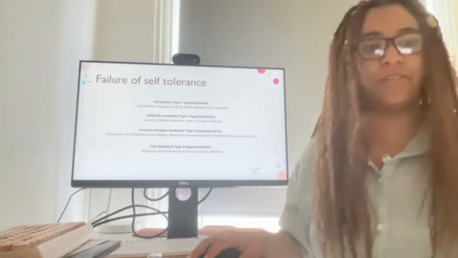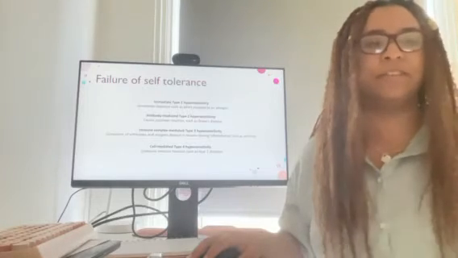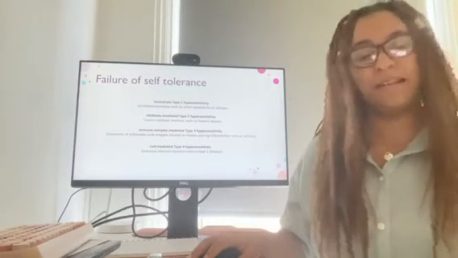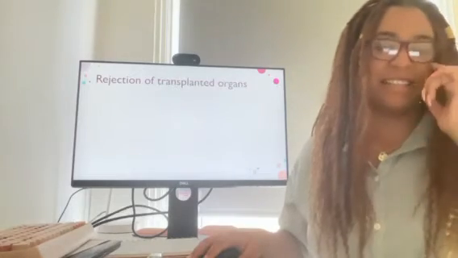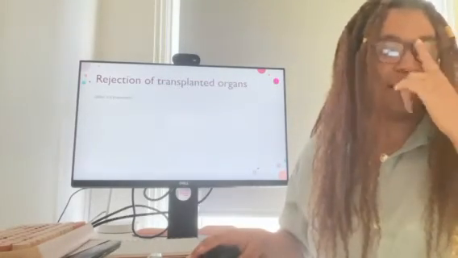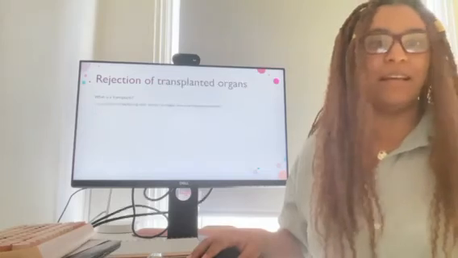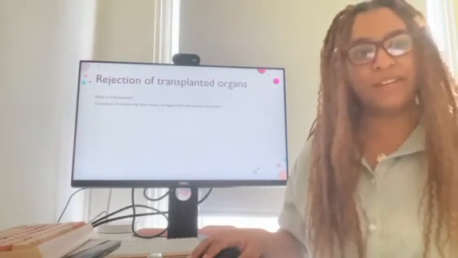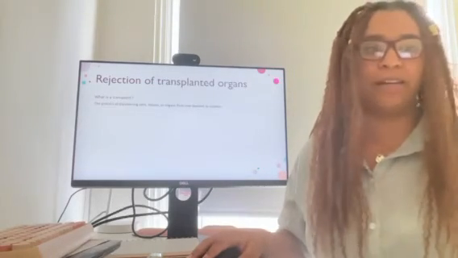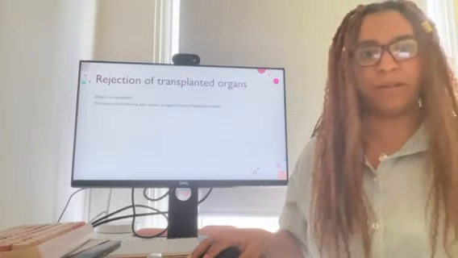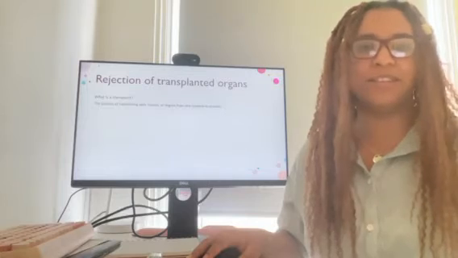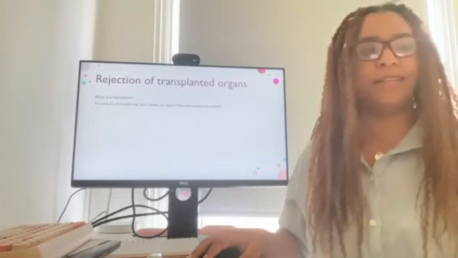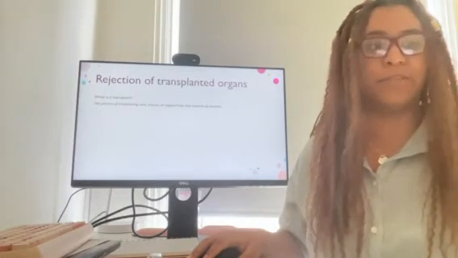These diseases can affect various organs and tissues and result in a variety of symptoms dependent on which cells the immune system attacks. So before we get into the rejection of transplanted organs, let me define what a transplant is. A transplant is the process of transferring cells, tissues, or organs from one location to another, usually from one person to another. This is done to correct an organ system malfunction, such as a kidney or a lung, by replacing the damaged organ with a healthy one from a donor.